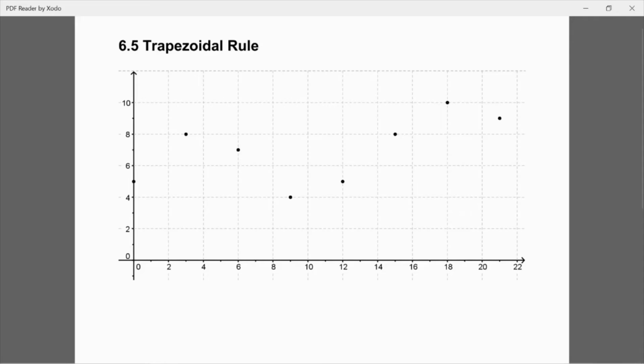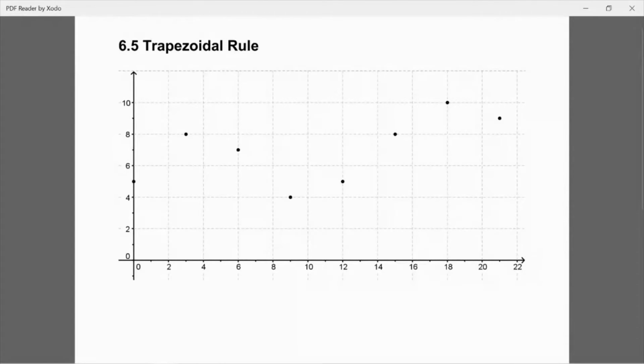This is AP Calculus AB, and in this video I'm going to talk about section 6.5, the trapezoidal rule. What we're talking about here is something that we refer to as trapezoidal approximation, and trapezoidal approximation is another way that we can approximate the area under a curve. So back in section 6.1, we talked about rectangular approximation.